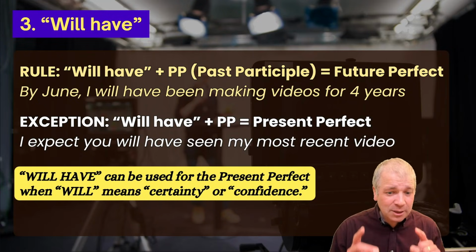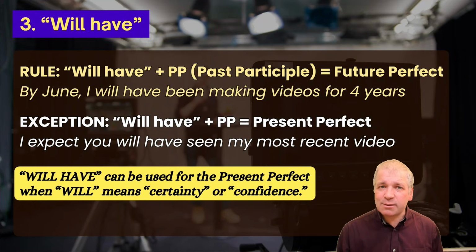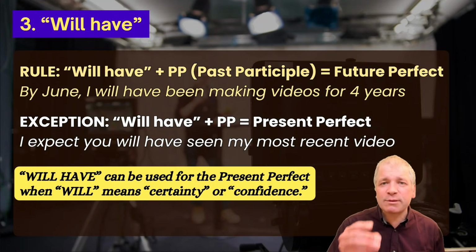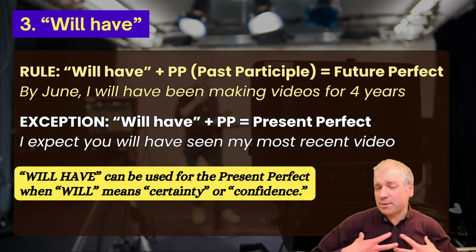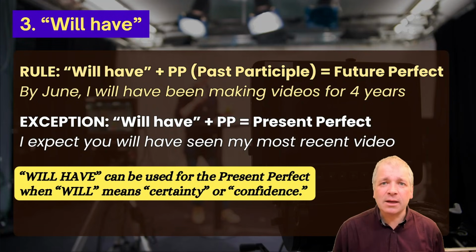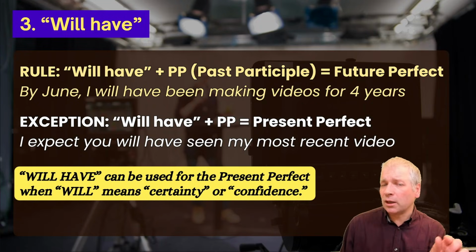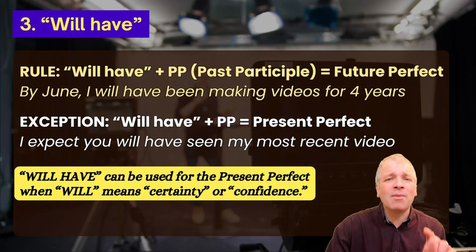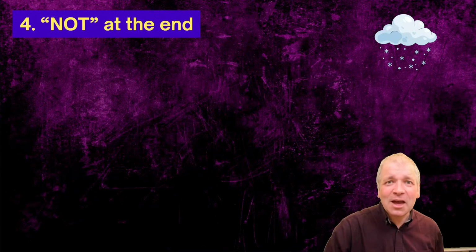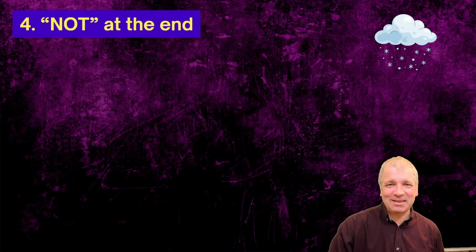And will have can be used for the present perfect when will means certainty or confidence. In my second example, I expect you will have seen my most recent video. What I'm saying here is I am confident that you have seen my most recent video before now. I believe this is true. I have certainty. And this time I'm using will not for the future, but to indicate my certainty and my confidence.